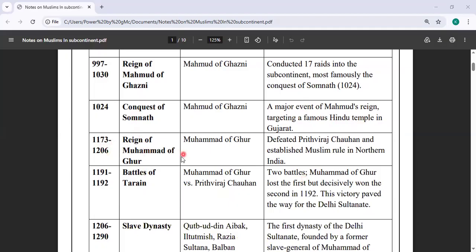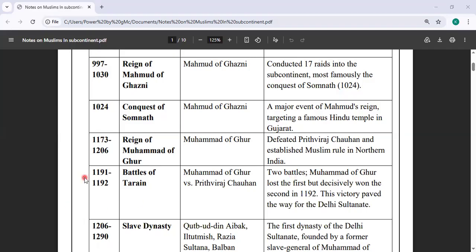1173 to 1206, which was the reign of Muhammad of Ghor. Muhammad of Ghor defeated Prithviraj Chauhan and established Muslim rule in northern India. So this was the time when the Hindu Empire was defeated in the north of India and was taken over by a Muslim empire. And after Muhammad of Ghor's time, we have seen in history that Muslims developed this idea of taking over the land in South Asia and starting to develop there. That was the time when this idea